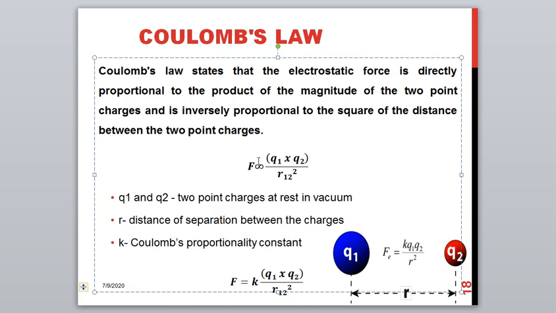Now, to remove the proportionality, we have to add a constant and replace it with an equal sign. So F is equal to k into Q1 into Q2 by r12 whole square. Here k is called Coulomb's proportionality constant.